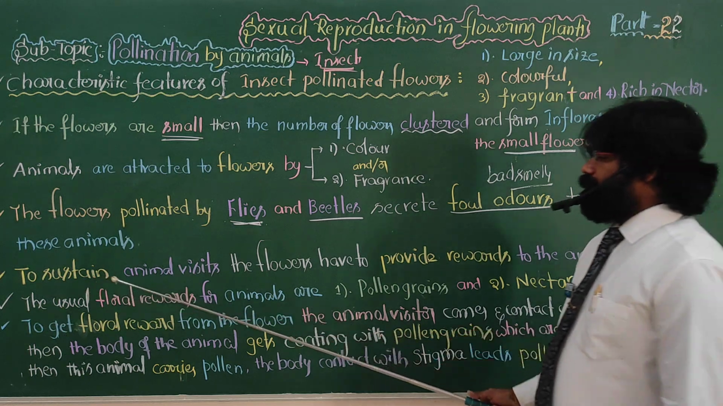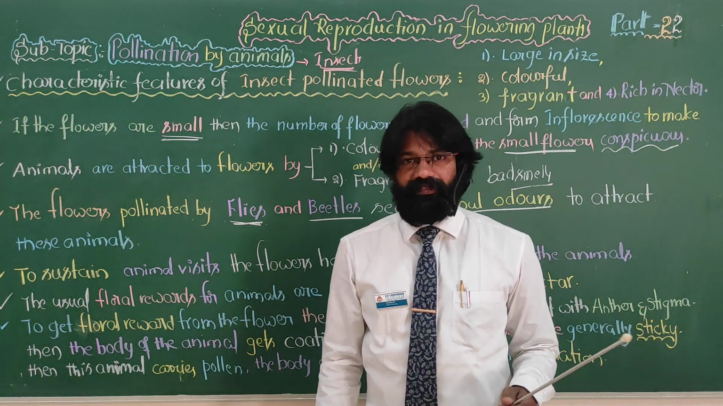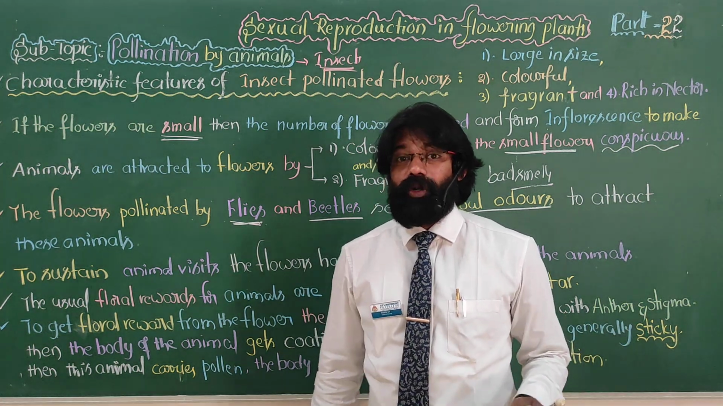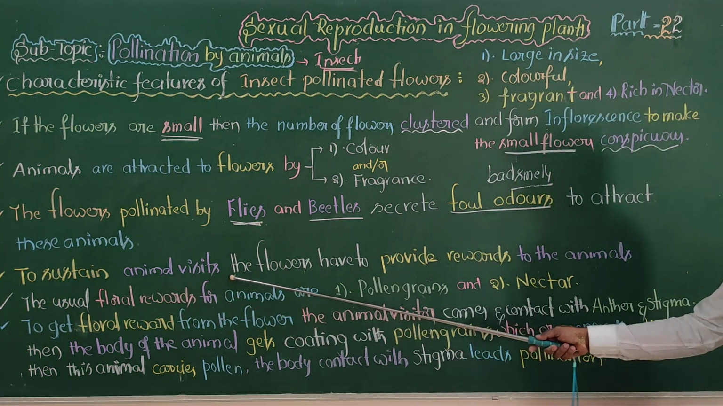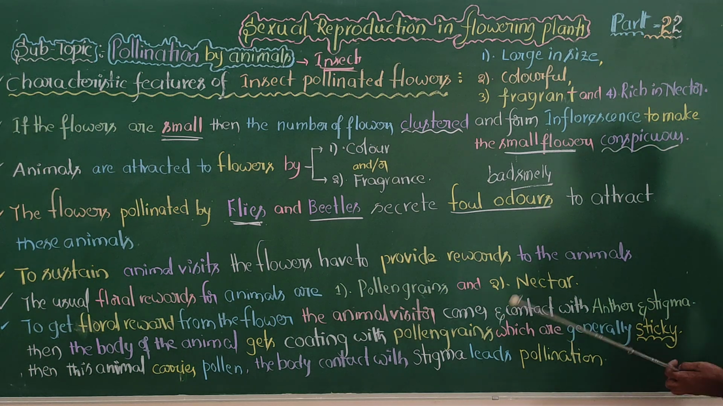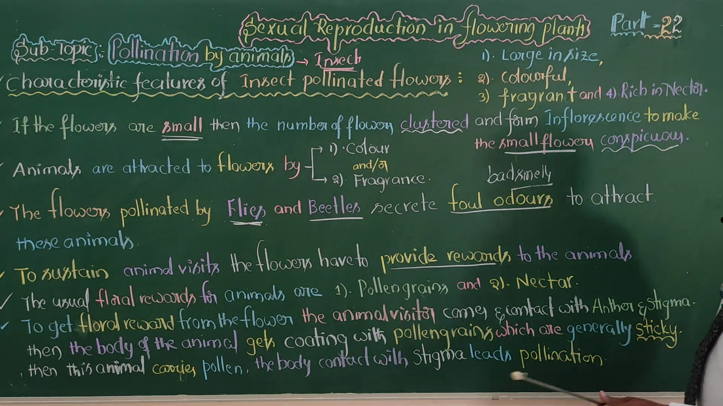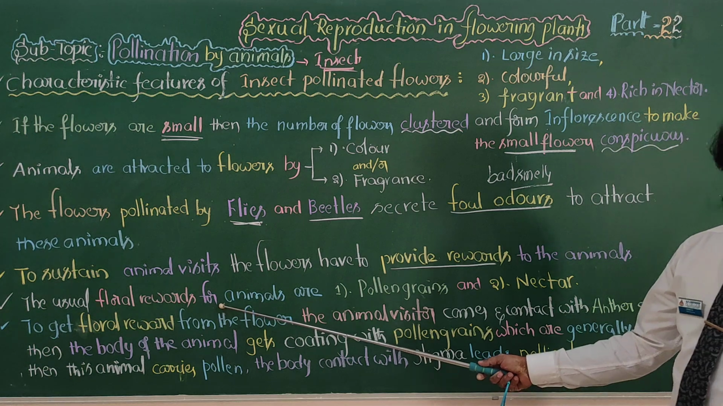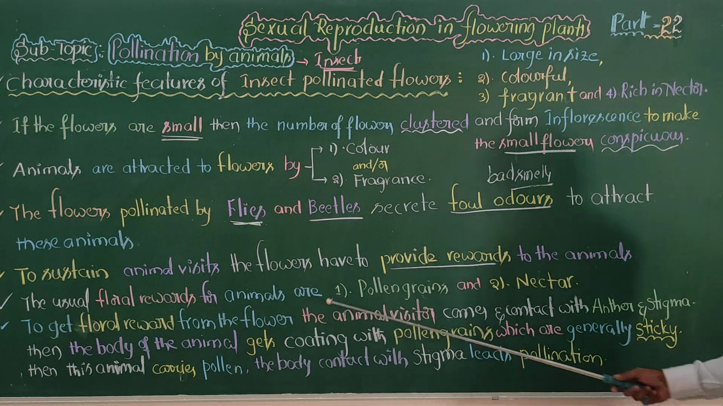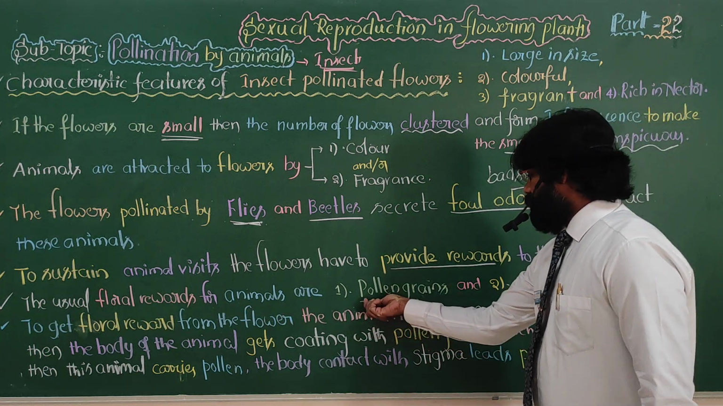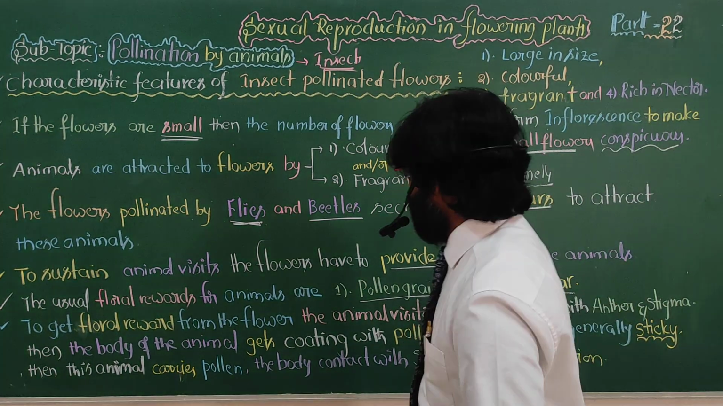Next, to sustain animal visits, the animal, that means the fly, needs to come and visit the flower frequently, so the flower needs to give some sort of floral rewards. What are the major floral rewards? To sustain animal visits, the flowers have to provide rewards to the animals. The usual floral rewards are a common question for NEET and CET. The usual floral rewards for animals are two: one is pollen grains, or else nectar, the sweet fluid present in the plants.